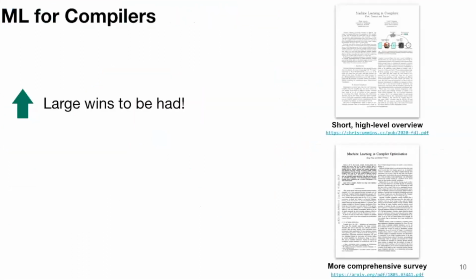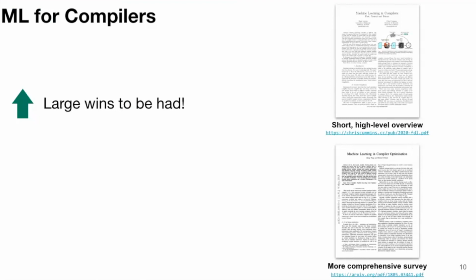The good news is that we have lots and lots of studies showing that this actually works remarkably well. If you look in the literature online, there are surveys covering hundreds and hundreds of papers where we've taken individual compiler optimizations, we've isolated them, and we've shown that you can machine learn a heuristic which does better than whatever is in the compiler. So that's great. So the question I guess we should be asking is, why aren't compilers full of machine learning?